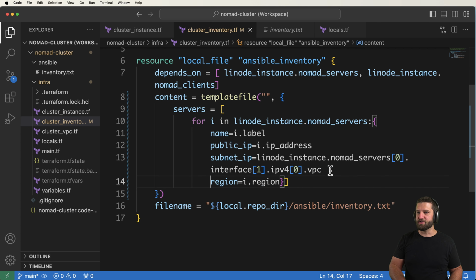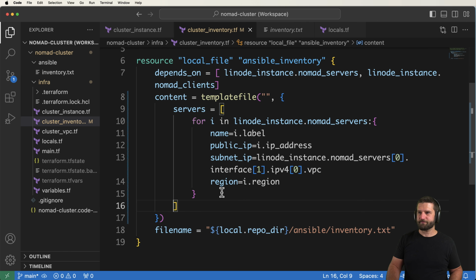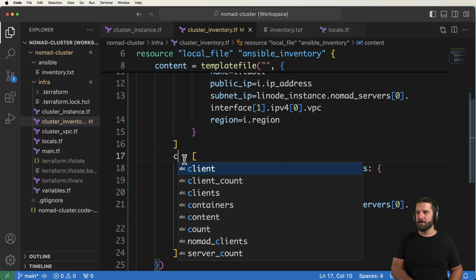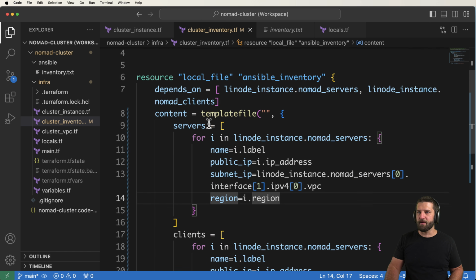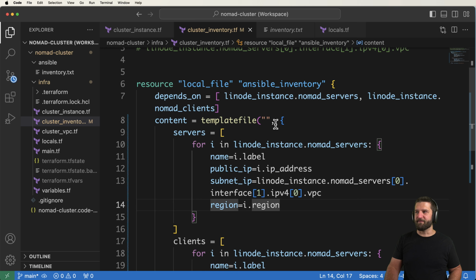Once again, just to make it a little bit more readable in our code. Okay, and so what we've got here is that same iteration with the same output that we saw. Now all it is going to be reused again for both our servers and our clients. There we go. So this is going to be passed into a template file.